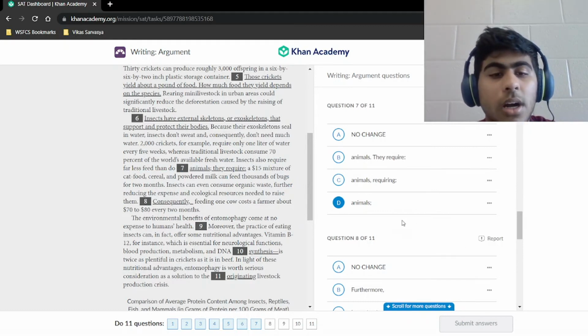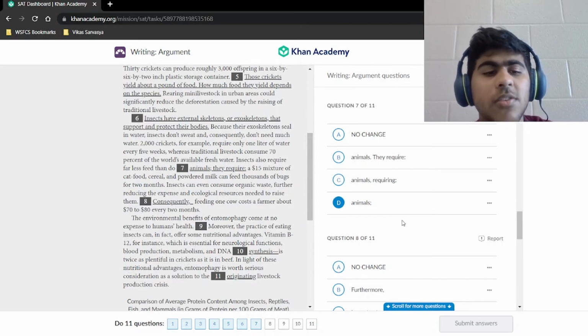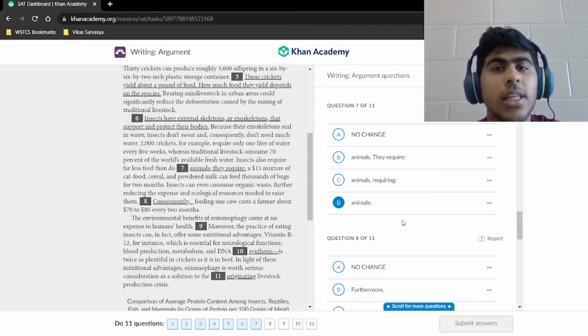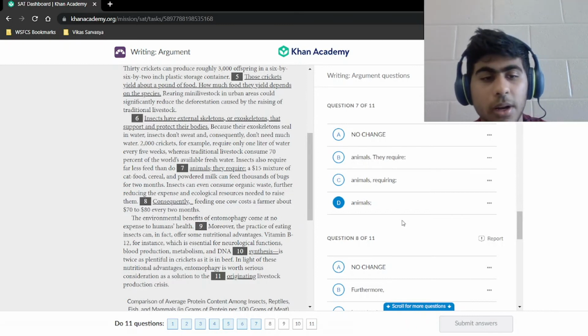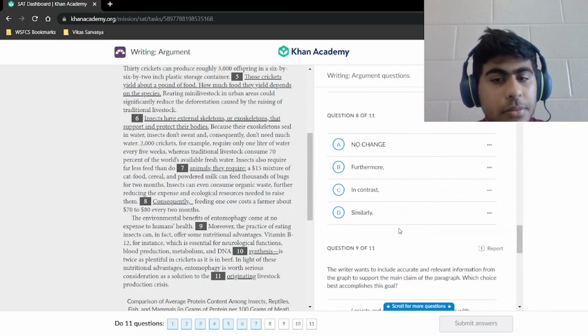And then animals, comma, requiring, and then colon is really weird. It says requiring a $15 mixture of cat food, cereal, and powdered milk can feed thousands of bugs for 2 months. That is completely off grammar. That does not work. And we can move on.